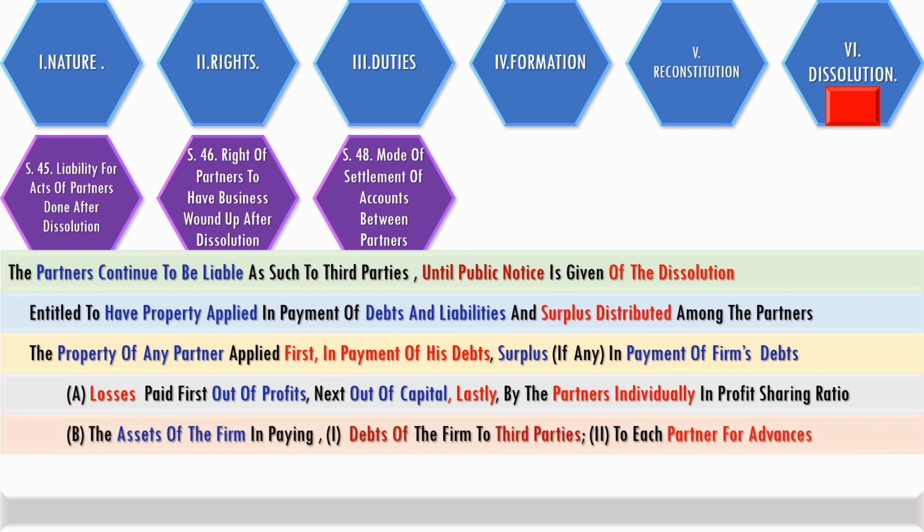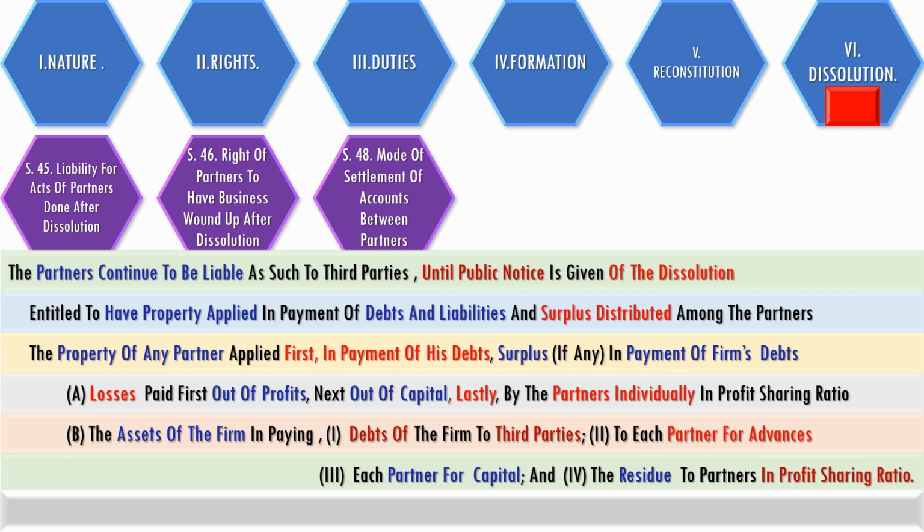Assets of the firm are distributed in the order of debts of the firm to third parties, followed by return of advances from partners, then return of capital, and if residual surplus comes, it will be distributed to partners in the profit sharing ratio.